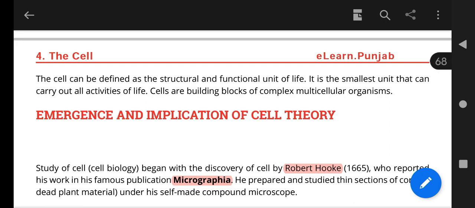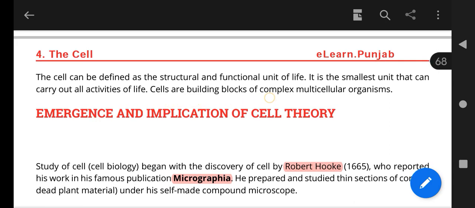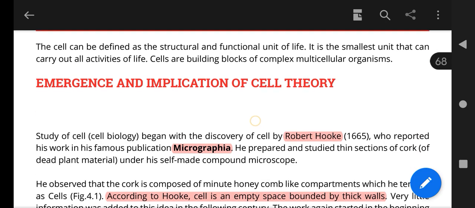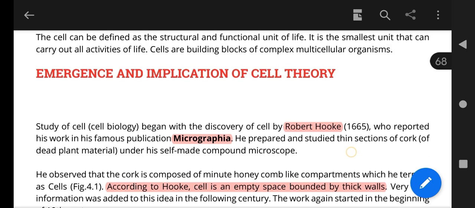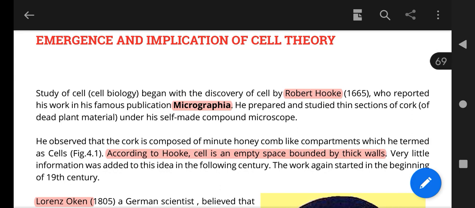And our next topic is the emergence and implication of the cell theory. Actually, in this topic we will discuss the initiation of different research done by different scientists. Let's start with Robert Hooke. He was the first one who wrote the book Micrographia and studied different cork sections. He said a cell is actually an empty space bounded by thick walls. So it was the idea given by Robert Hooke.